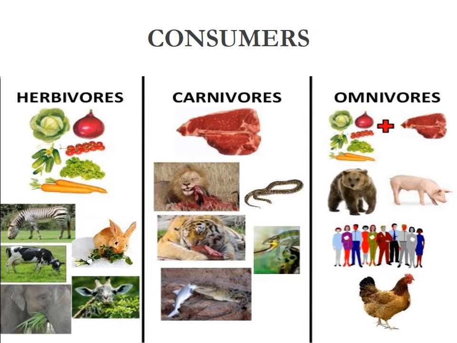Those are called herbivores. Examples: goat, cow, rabbit, zebra, sheep, buffalo. All are called herbivores.